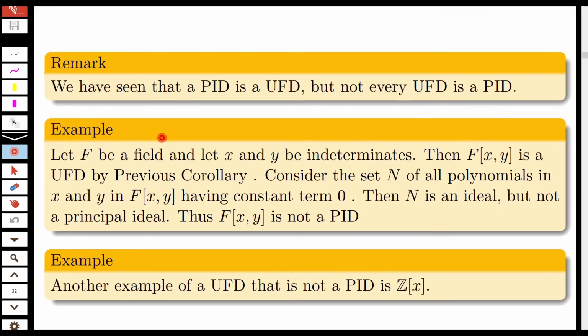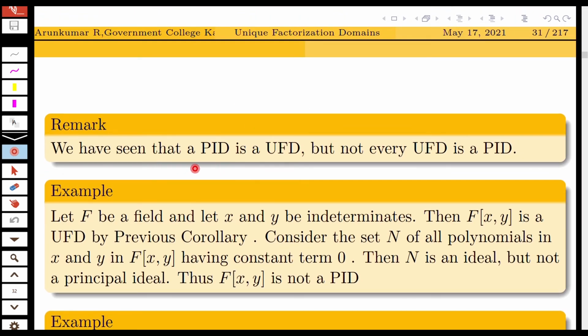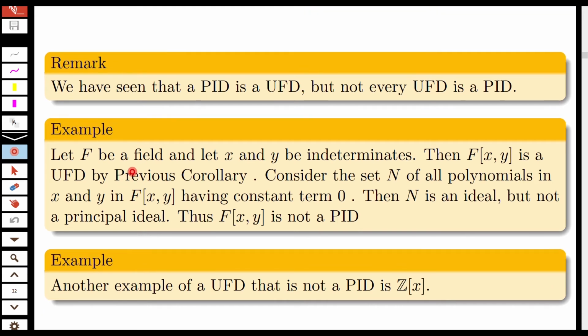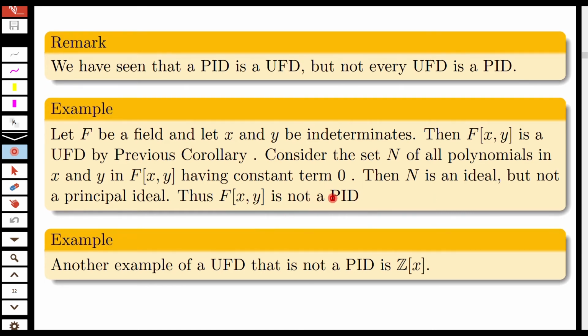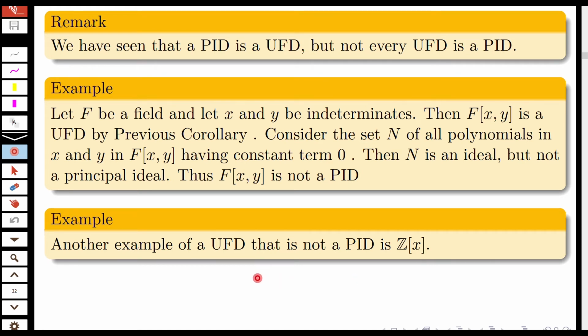Now, we have seen that every PID is a UFD, but not every UFD is a PID. For example, let F be a field and let x and y be indeterminates, then F[x,y] is a UFD by the previous corollary. Consider the set N of all polynomials in x and y in F[x,y] having constant term 0. Then N is an ideal but not a principal ideal. F[x,y] is not a principal ideal domain. Another example is Z[x]. Z[x] is a UFD but not a principal ideal domain.